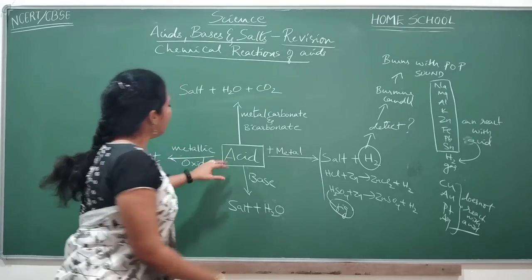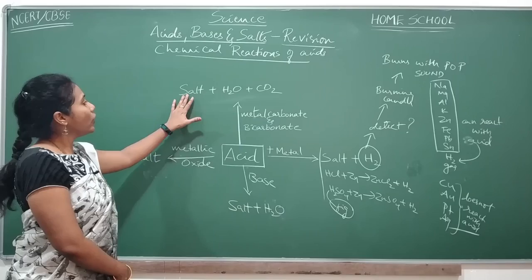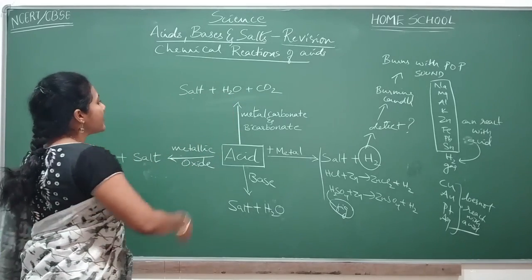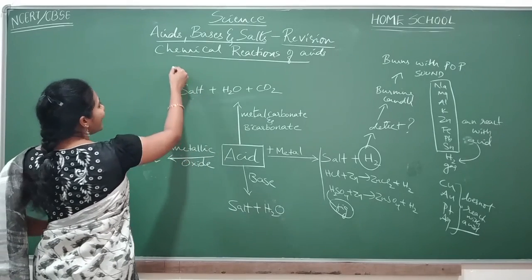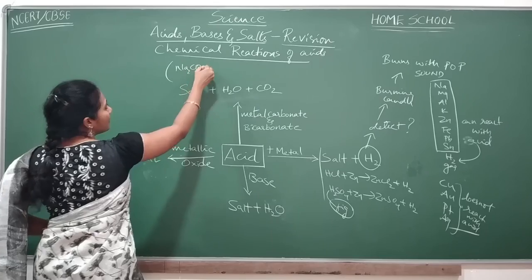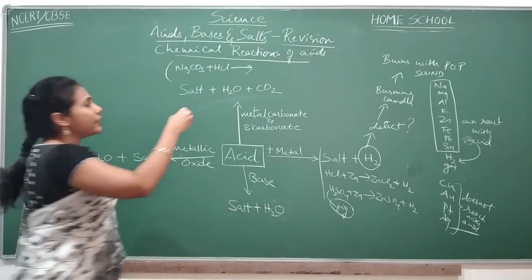Whenever acid reacts with metal carbonate and metal bicarbonate, you will always get salt, water and carbon dioxide gas. Say for example, I will take Na2CO3, sodium carbonate, and treat it with HCl. Can you tell me what is the product you will get?